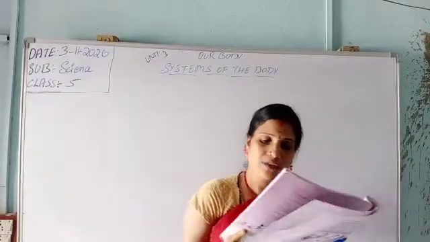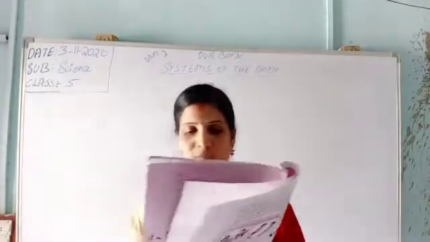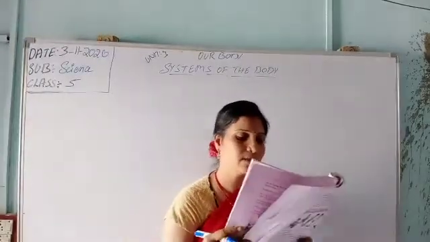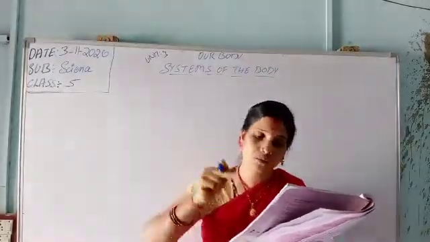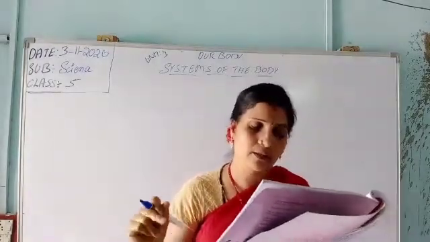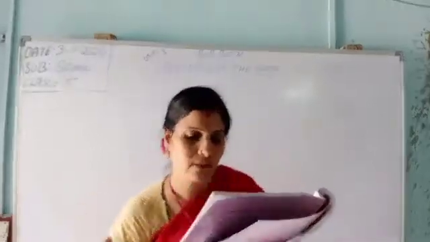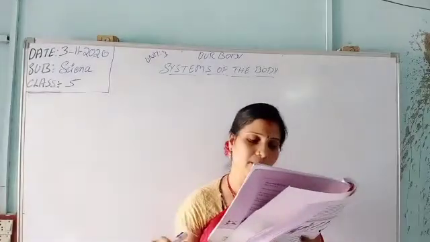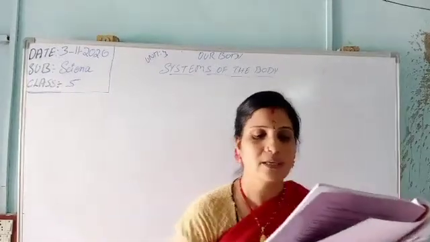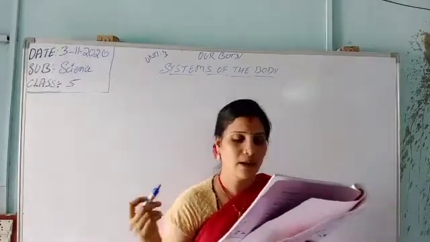How these 3 function with our brain, that also I explained. Today I have to explain about the brain. Once again, sensory nerves: the nerves connected to the sense organs bring messages through the brain and spinal cord. They are called sensory nerves. The message is interpreted by the brain, enabling us to see, hear, smell, taste and touch.